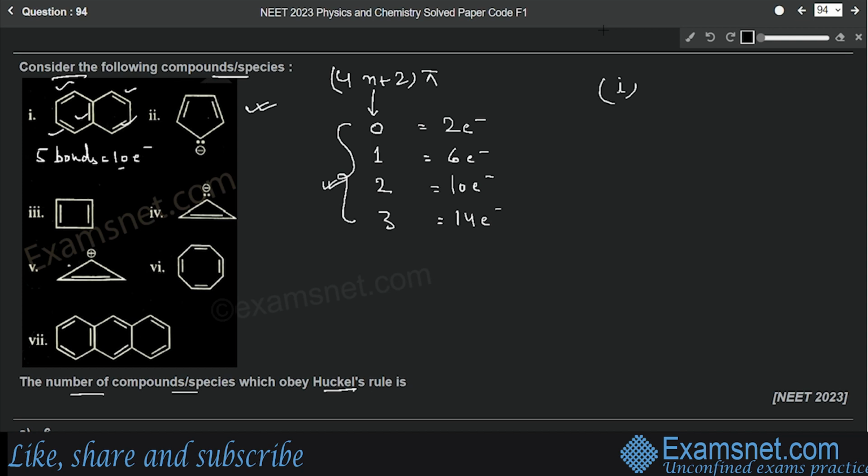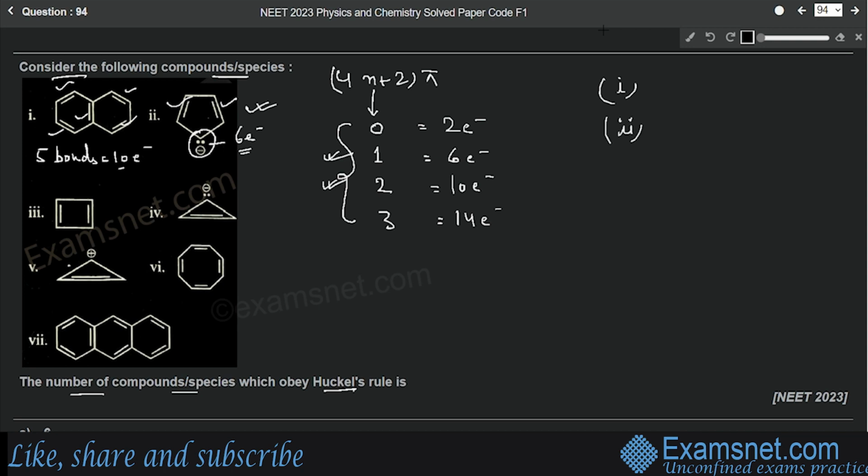Then we come to the next one, number 2. So 2 pi bonds are there. That means 4 electrons, plus 1 lone pair is also there. So 4 electrons plus 2 electrons, that is 6 electrons in total. So 6 is also there. Yes, number 2 is also following Huckel's rule.